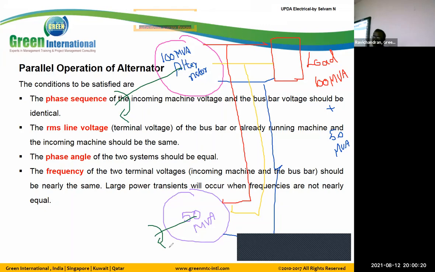The generated voltage depends on the EMF equation 4.44 f N phi. If we take the mechanical quantity N, suppose if it rotates at 1500 RPM, we will get 100 voltage.